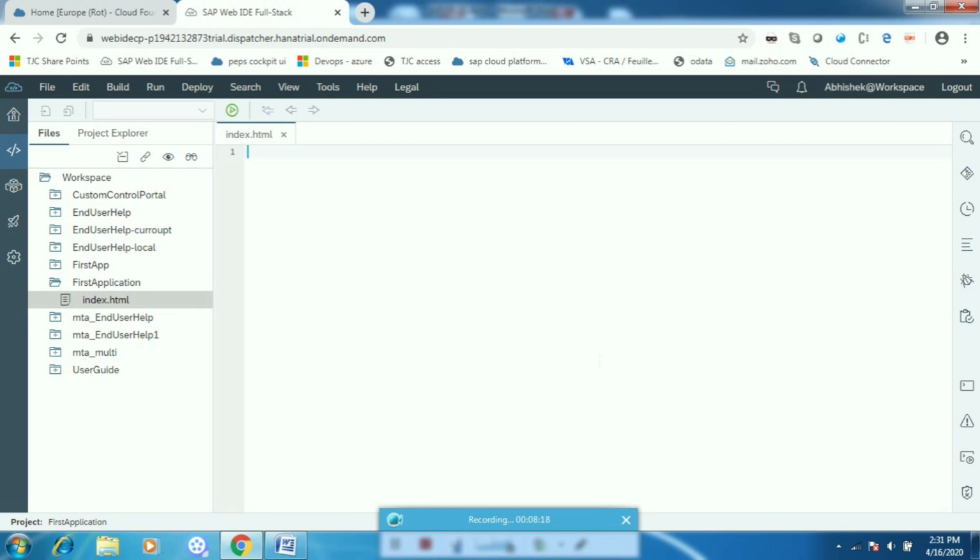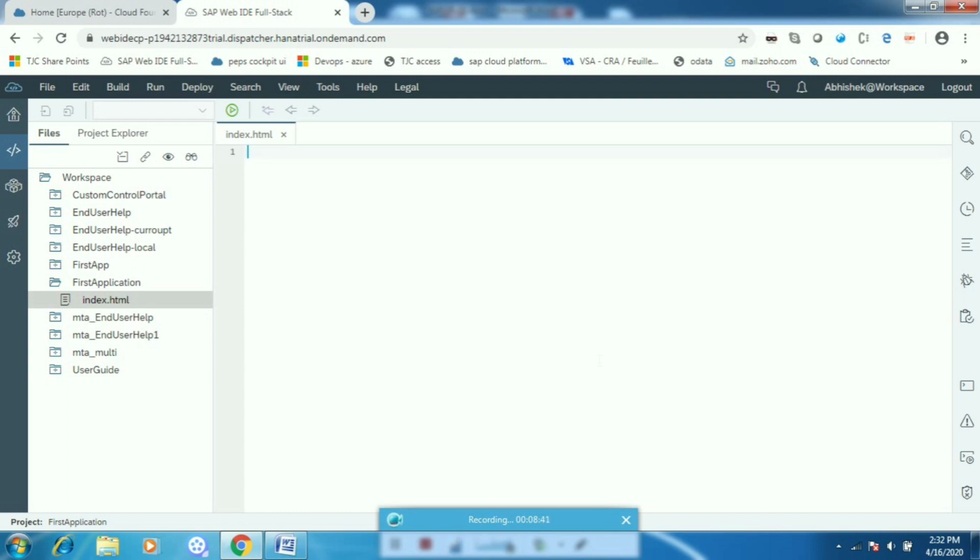First of all we have to understand the HTML structure, okay. So what is HTML structure? HTML is having three things. First is declaration, okay. The declaration is nothing but it will declare that this is an HTML page or HTML document, okay. And then we have head part and body part of HTML.